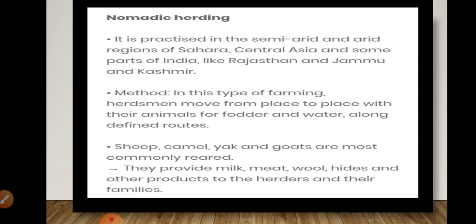Okay, so what kind of animals are used in nomadic herding? Sheep, camel, yak and goats are the most commonly reared animals. So children, as you know, these are domestic animals. They are going to give us milk, meat, wool, hides and other products for herders and their families. So like this, children, the farmer is going to meet his needs.